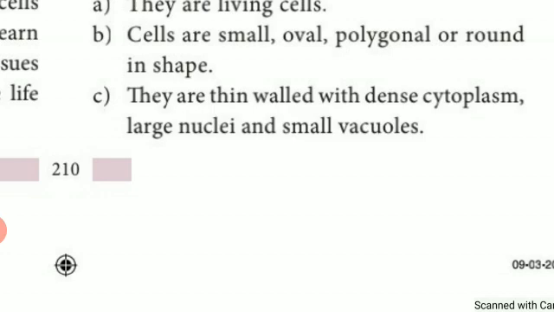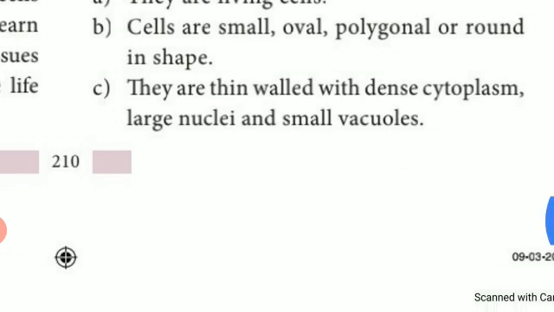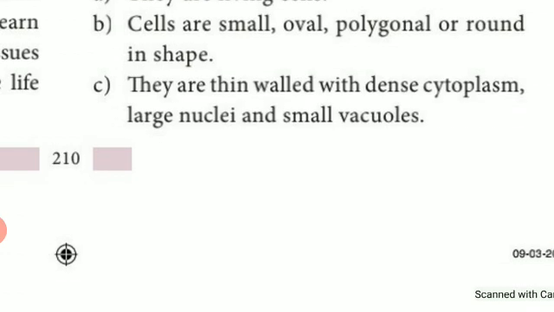So when you compare with permanent tissues, a small nucleus is present, but in the meristem they have a large nucleus. In meristem there are small vacuoles present, but in permanent tissues small vacuoles are not present. It means here big vacuoles are present.